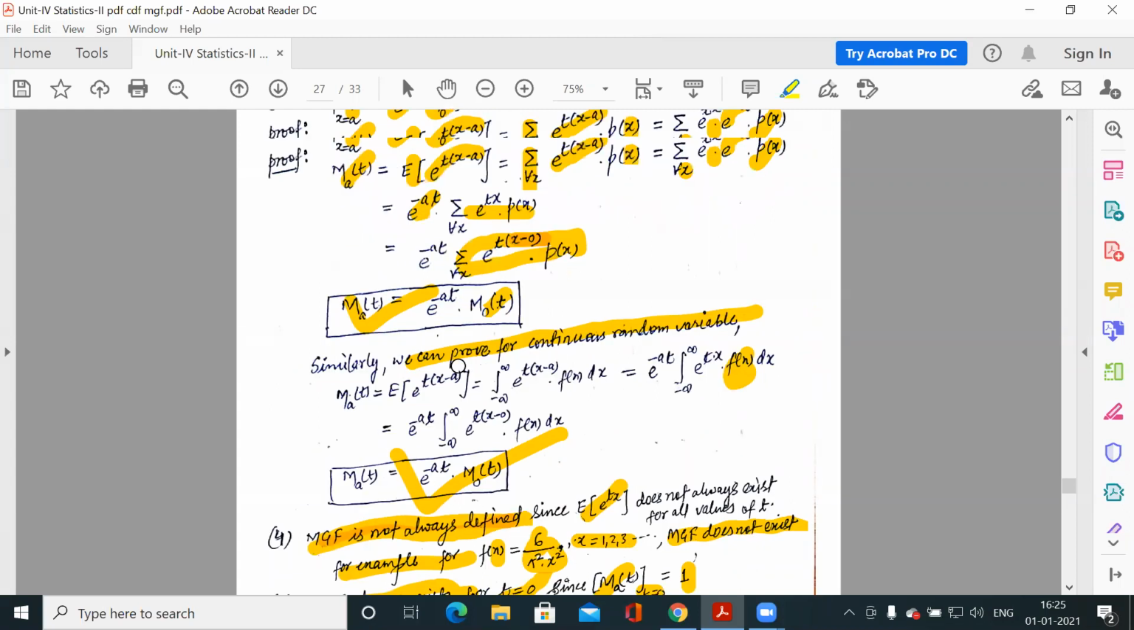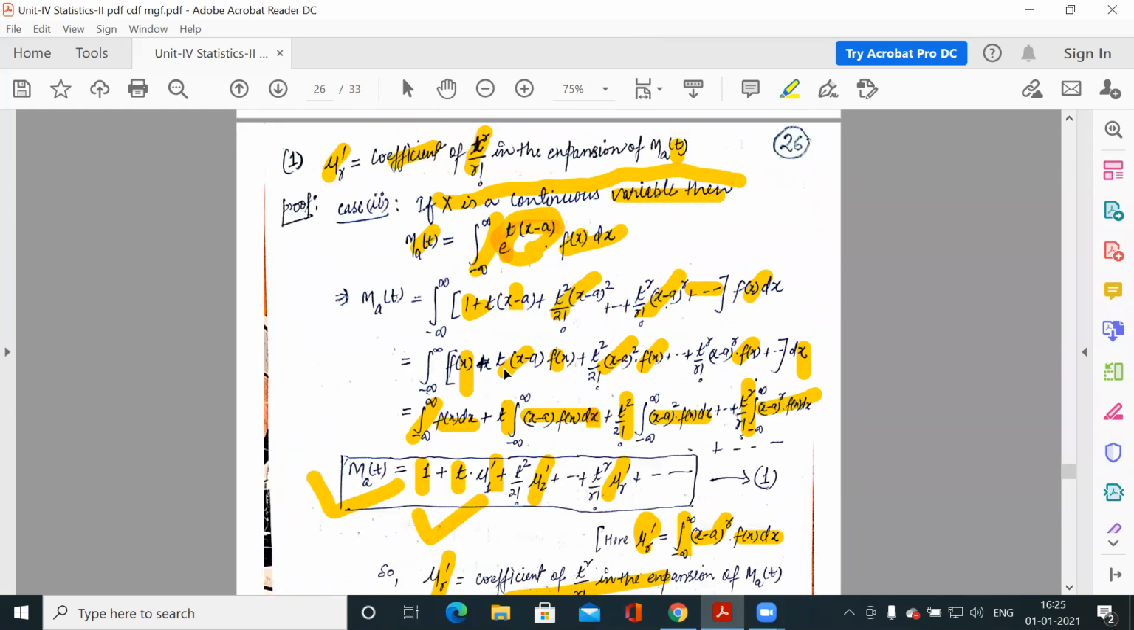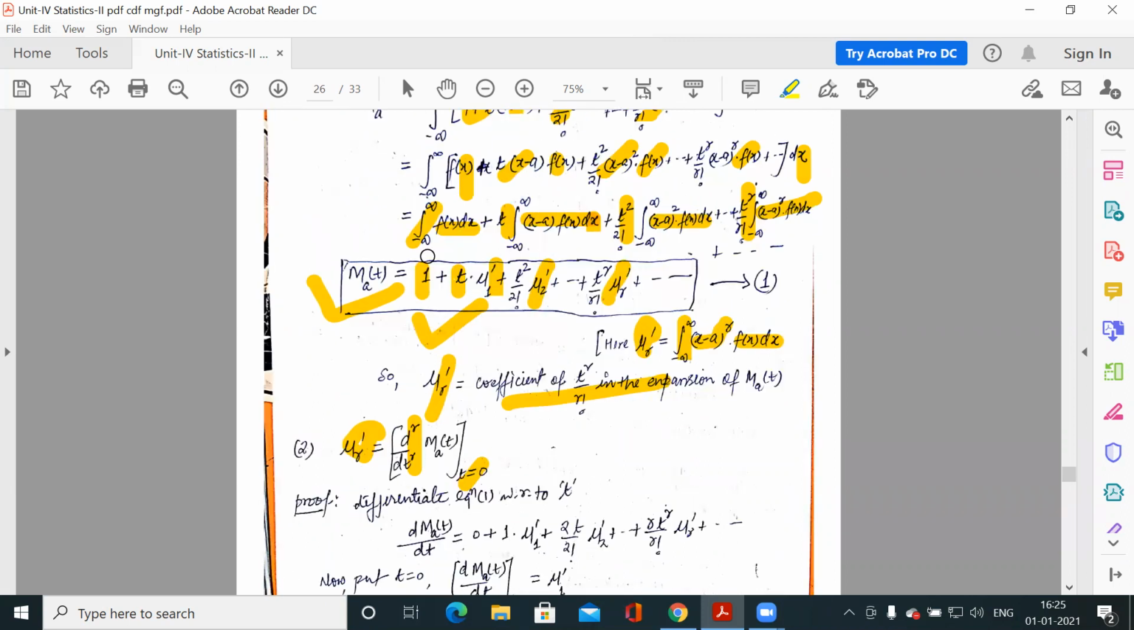So this was the relation between moment generating function and the mu r dash. So it is MGF, which is a summation. It is 1 plus t mu1 dash plus t square by factorial 2 mu2 dash. So we can write this as summation t to the power r by factorial r.